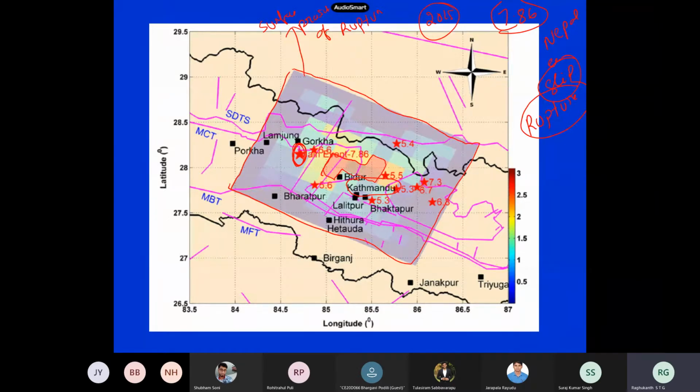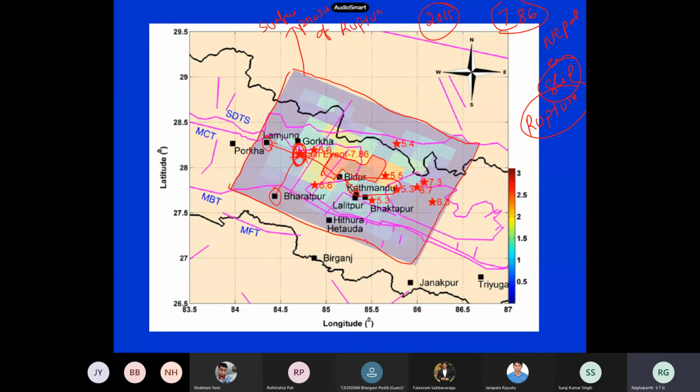what is the distance of Kathmandu? Now we have several distances. One distance is the epicentral distance. The epicentral distance of Kathmandu is some 60 or 70 kilometers. If I take the Bharatpur station, you will have some other distances. For Lamjung, the epicentral distance is very small, some 10 or 20 kilometers only.